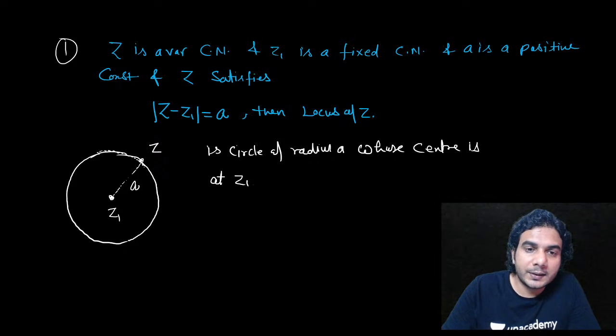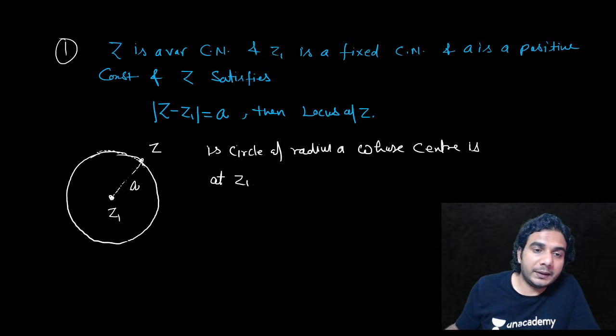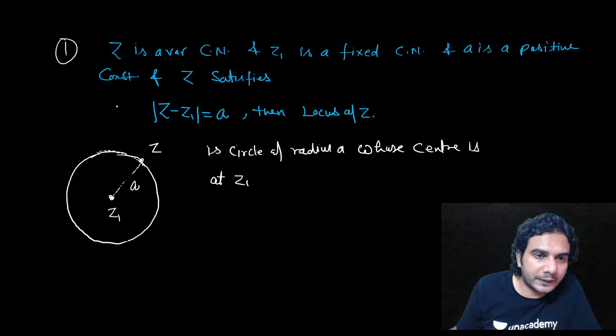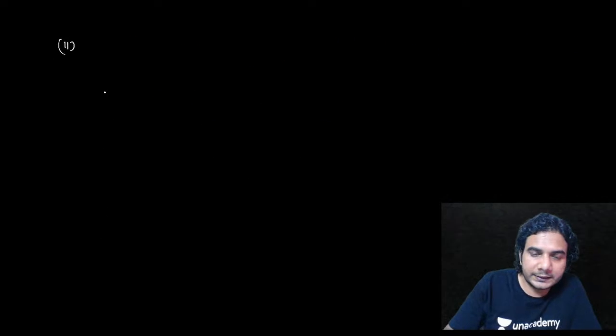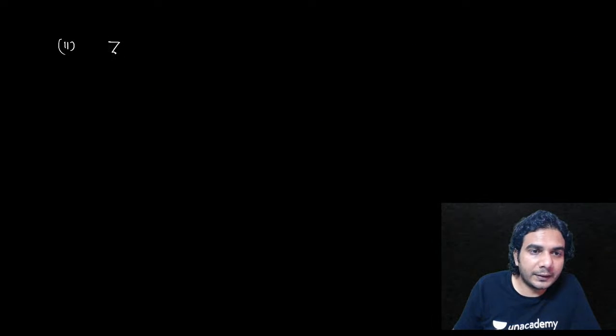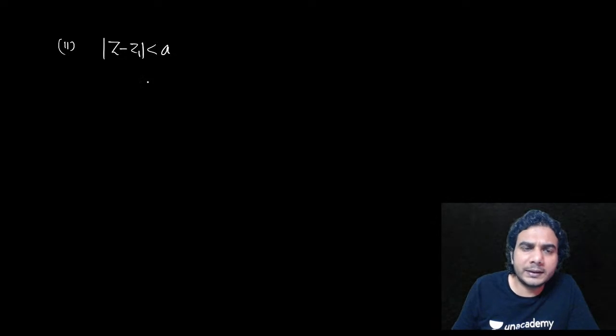This is very important as well. As we write the equation, z always lies on the circumference of the curve. But if I write the second part of the same curve, taking this as the first part, then the second part is mod of z minus z1 less than a, or less than or equal to a.